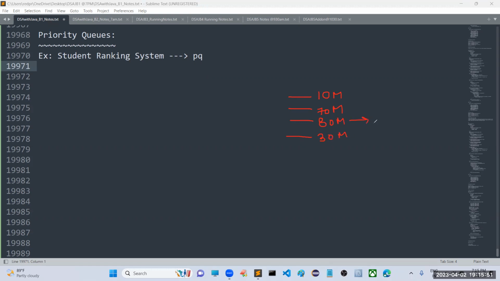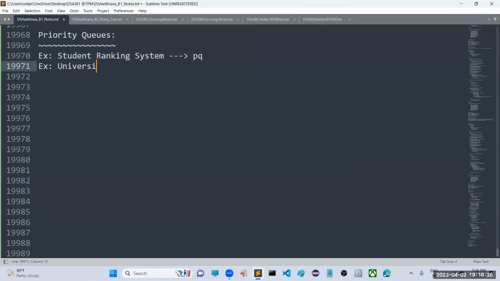This person will get the first rank. First processing should be for this person, like seat allotment. This one is the second rank, second priority. This one is the third priority, and this one is the fourth priority. How are we giving priority? Based on the highest marks, something like marks in descending order. In this strategy, we are allocating the ranks. So the student ranking system is implemented based on a priority queue only.